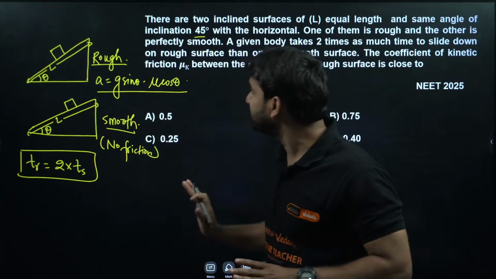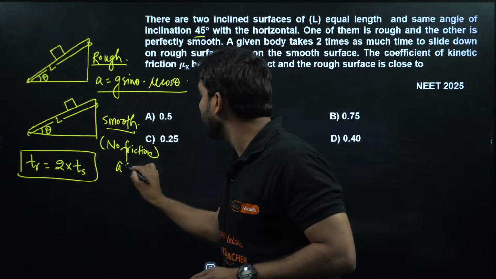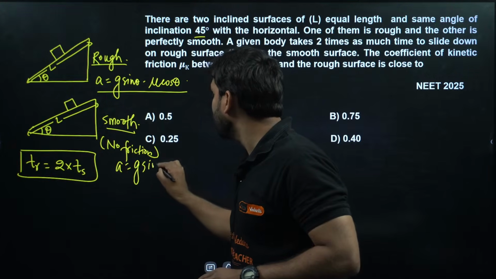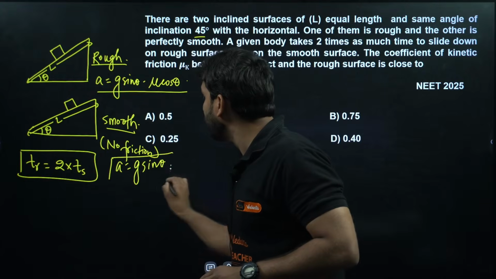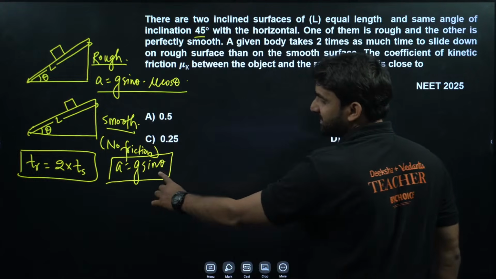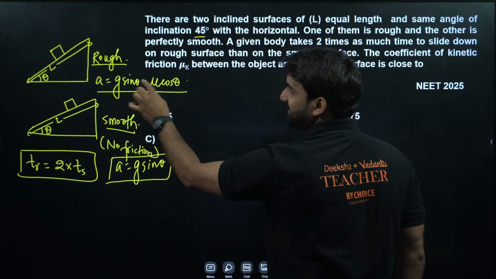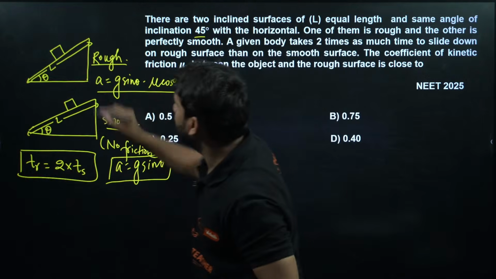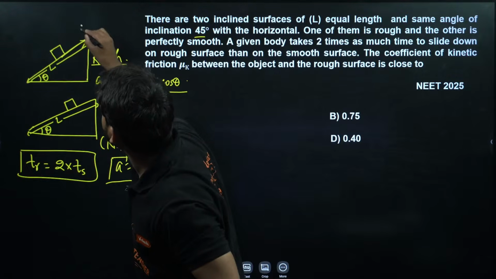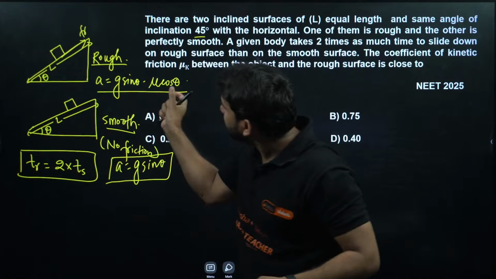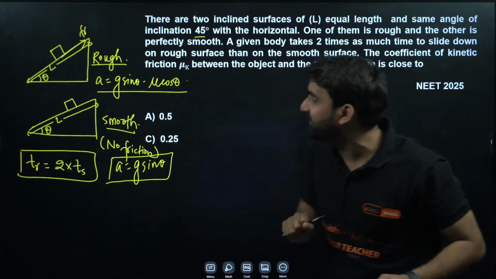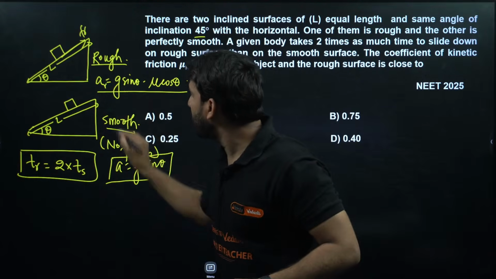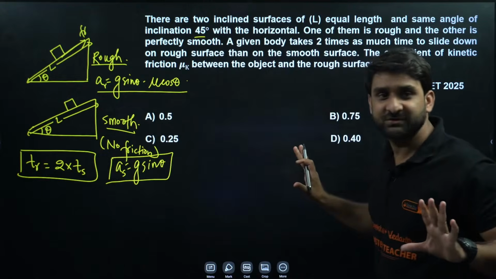And for the smooth surface, the formula of acceleration is g sin theta. Only g sin theta. This means the acceleration on the smooth surface is greater, because the rough surface acceleration is reduced by mu cos theta, which acts in the upward direction. This will be the friction force. So g sin theta minus mu cos theta on the rough surface, we can call AR, and this is AS. I hope this is clear to you.